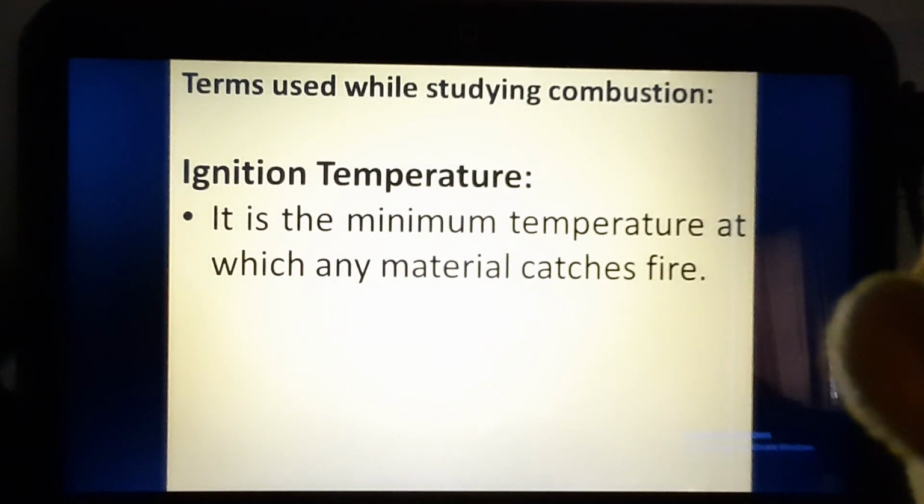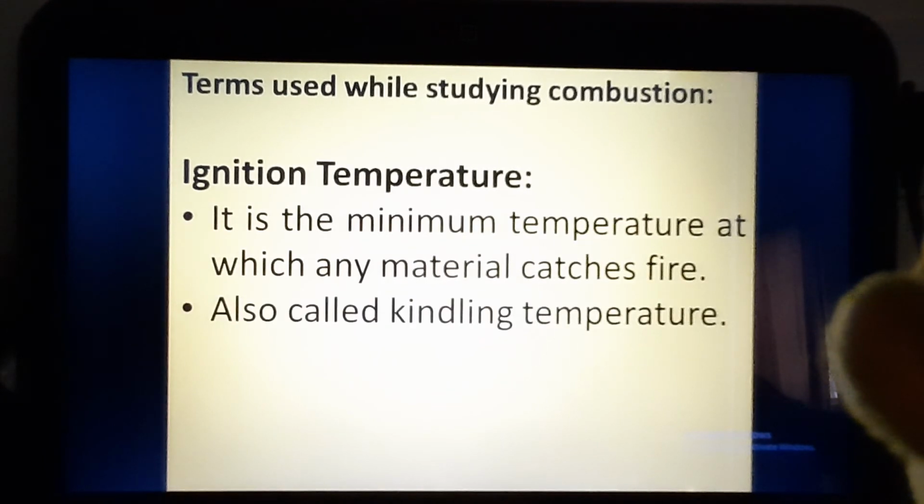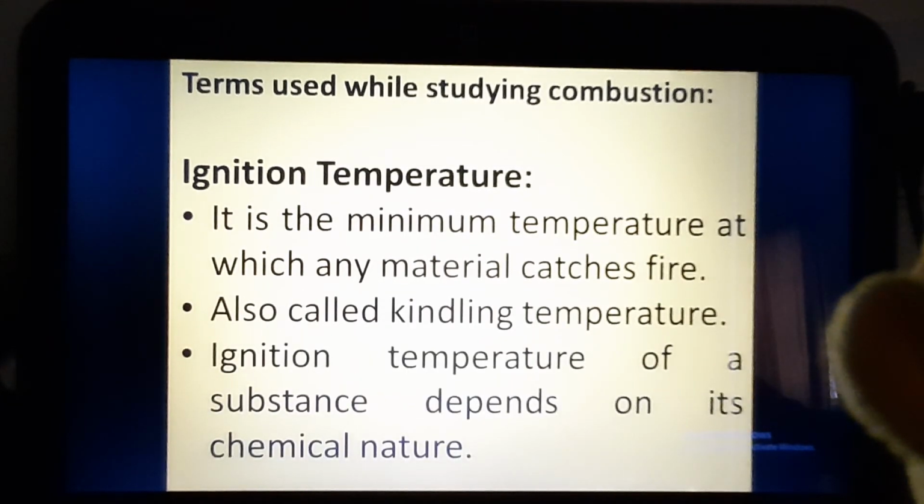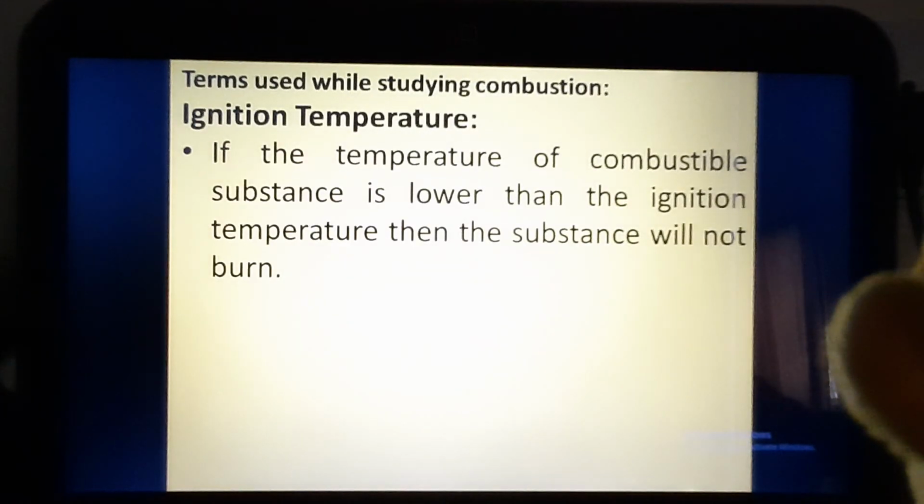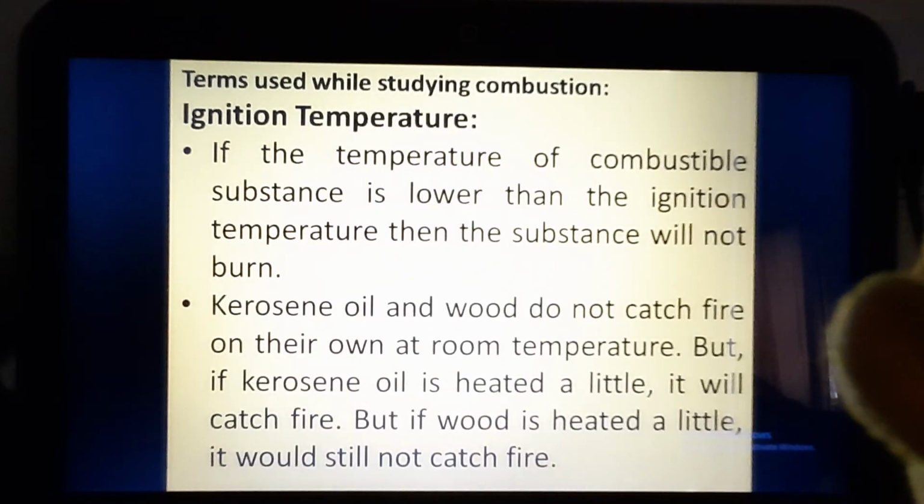Ignition temperature. Ignition temperature is the minimum temperature at which any material will catch fire. It is also called kindling temperature, and the ignition temperature of any substance depends upon its chemical nature. If the temperature of the combustible substance is lower than the ignition temperature, then the substance will not burn. Kerosene oil and wood do not catch fire on their own at room temperature. But if kerosene is heated a little, it catches fire. But if wood is heated a little, it would still not catch fire.